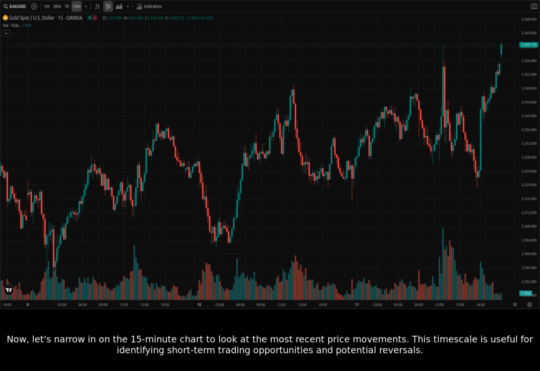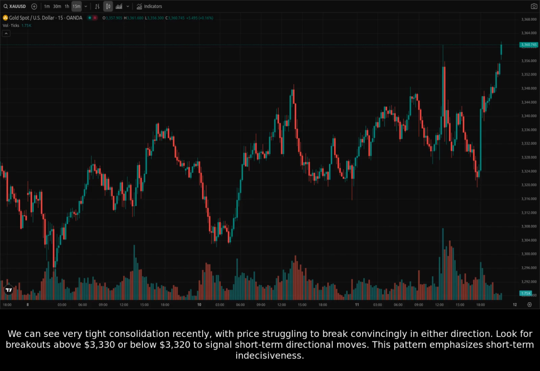Now, let's narrow in on the 15-minute chart to look at the most recent price movements. This timescale is useful for identifying short-term trading opportunities and potential reversals. We can see very tight consolidation recently, with price struggling to break convincingly in either direction. Look for breakouts above $3,330 or below $3,320 to signal short-term directional moves. This pattern emphasizes short-term indecisiveness.